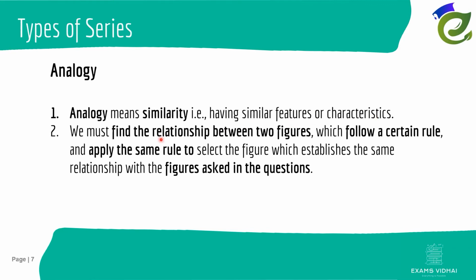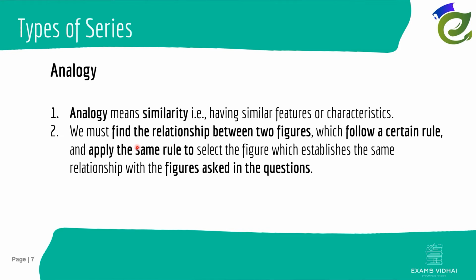This was also seen in our previous example where the same rule was followed to identify the next figure in the sequence. But if you remember, it was the same figure with slight changes in the features, but here you'll see that in the example which comes up in the next slide.